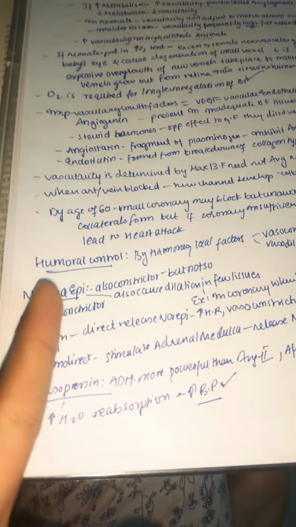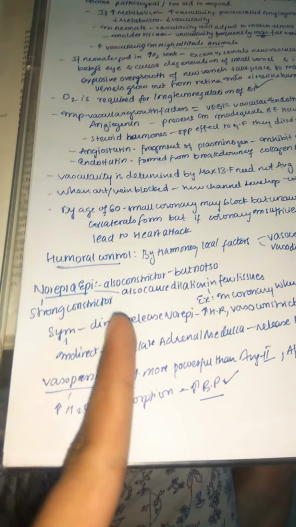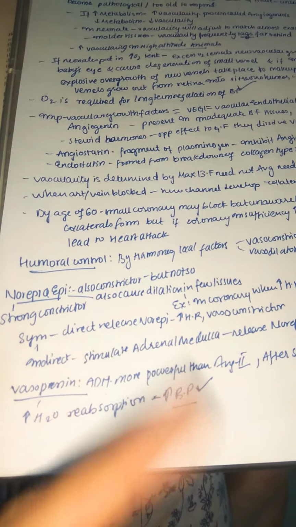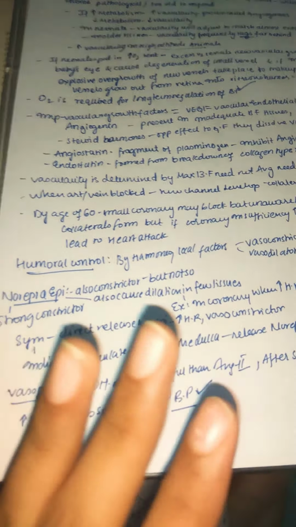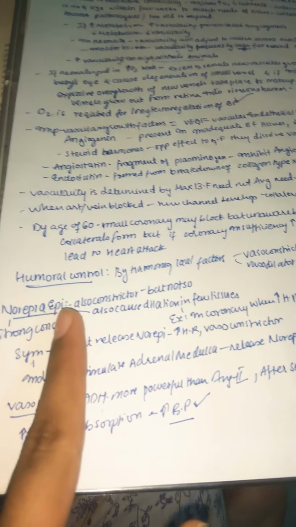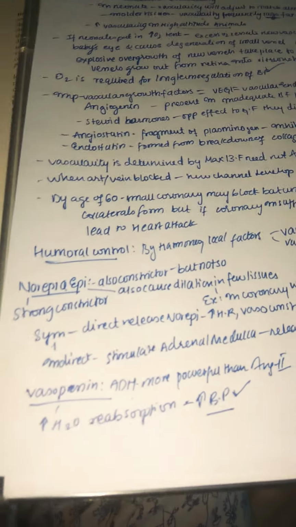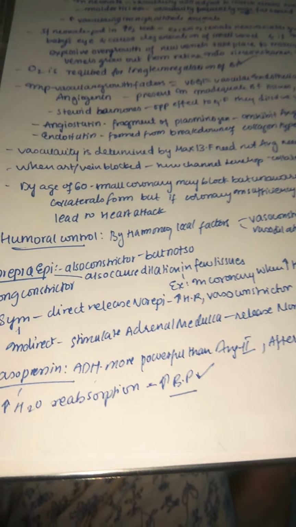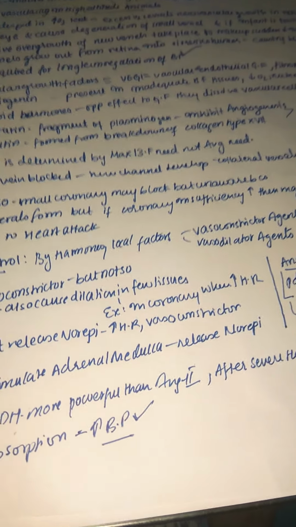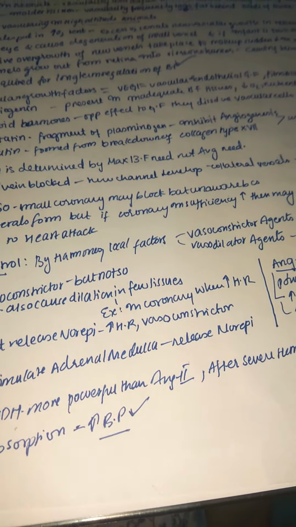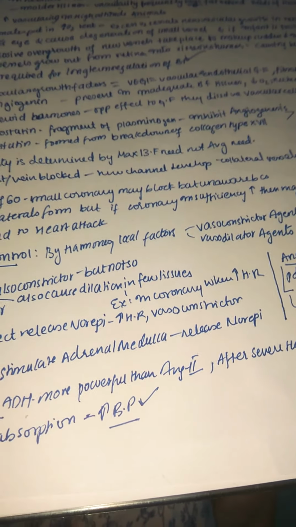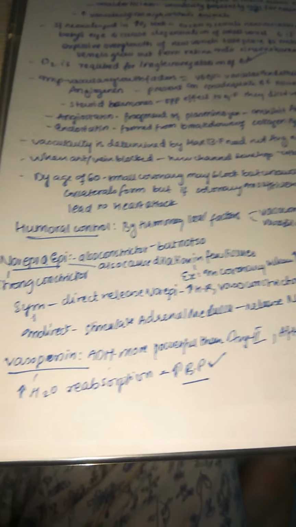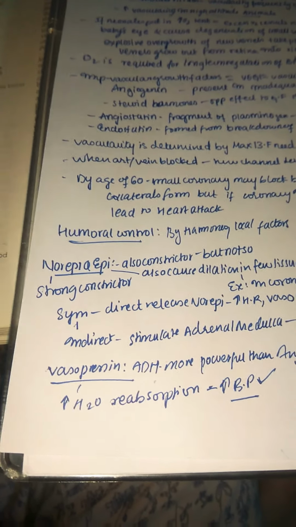Among norepinephrine and epinephrine, norepinephrine is a strong vasoconstrictor, whereas epinephrine can cause dilation in a few tissues. So epinephrine is also a constrictor, but not so important a constrictor, because it can also do vasodilation in a few tissues. For example, in the coronary arteries, whenever the heart rate is increased, it may lead to vasodilation so that the blood flow may increase. This is a case because of epinephrine.